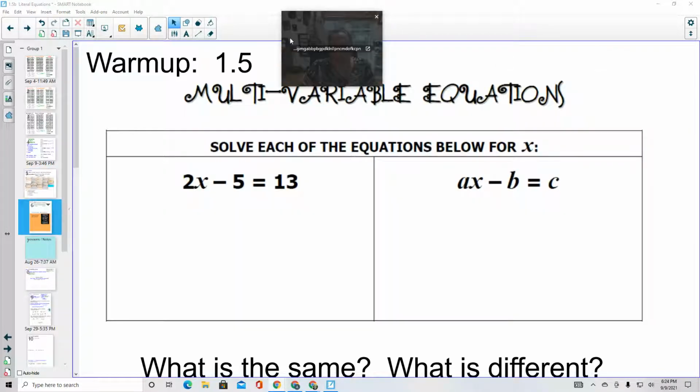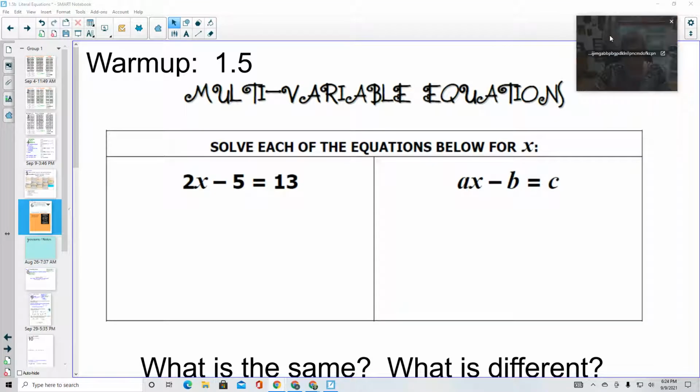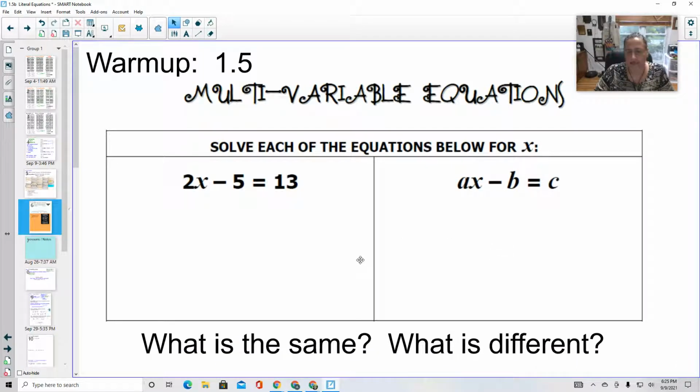So let's start with this warm up. Ms. Korosek's going to pause again here in just a second. I want you to try these two on your own and then think about what is the same and what is different between these two. So please hit pause now and give the students a few minutes to attempt these.